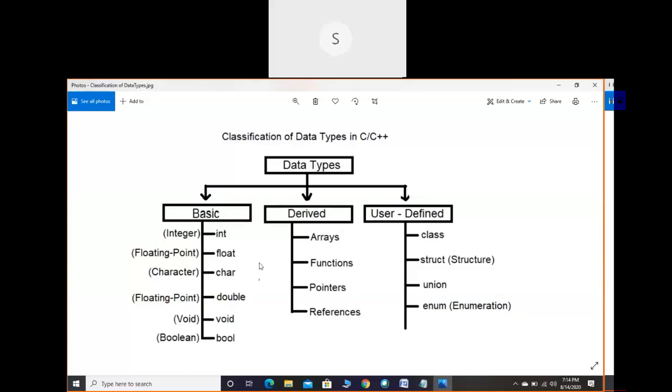Okay, so we'll continue. The next data type is character, char. So char is also a keyword. The meaning of that is character.